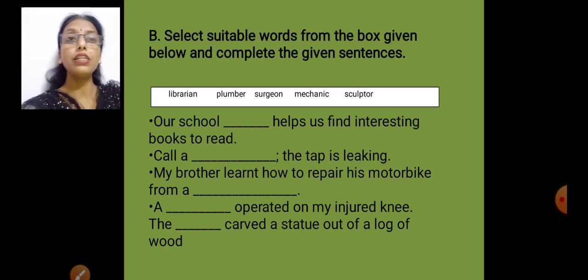Our school dash helps us find interesting books to read. Now who helps you to find the interesting books? Is it librarian, plumber, surgeon, mechanic or sculptor? You have to find out whom. Librarian, yes. Call a dash. The tap is leaking. Now if the tap is leaking, who do we call? We call a plumber. The plumber comes, mends the tap, and then it stops leaking. So we'll call plumber.